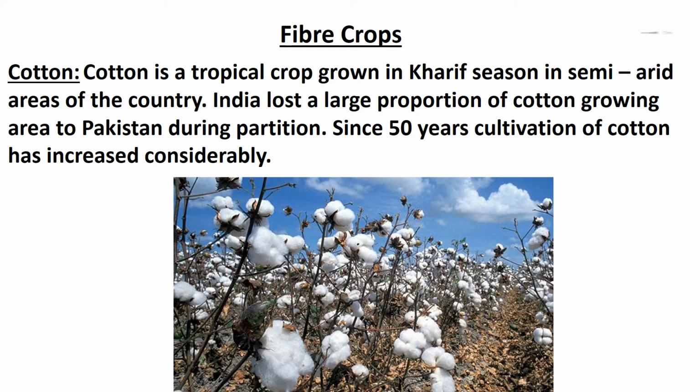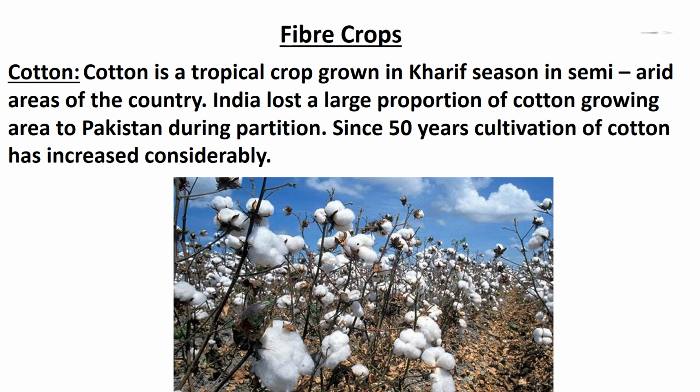Children, India grows both short staple, that is Indian cotton, as well as long staple, that is American cotton, called narma in the northwestern parts of the country. Children, cotton requires clear sky during flowering stage. India ranks second in the world in the production of cotton after China. Cotton occupies about 4.7% of total cropped area in the country.